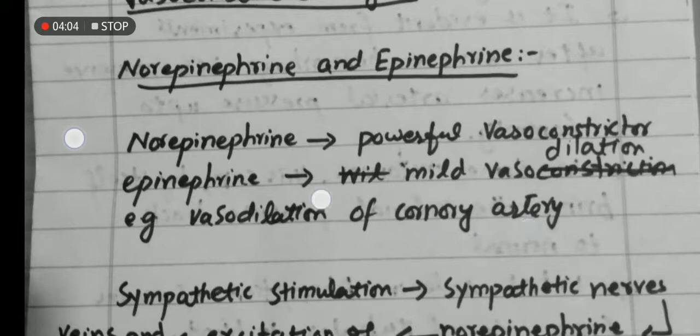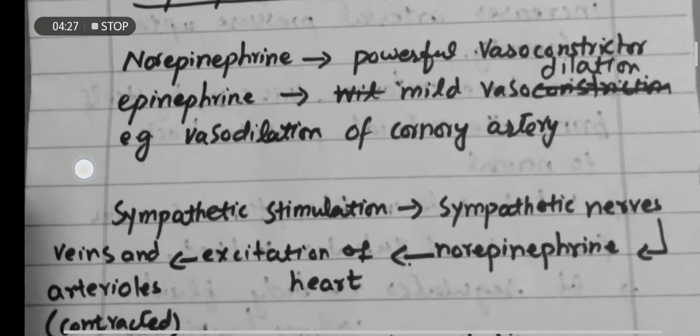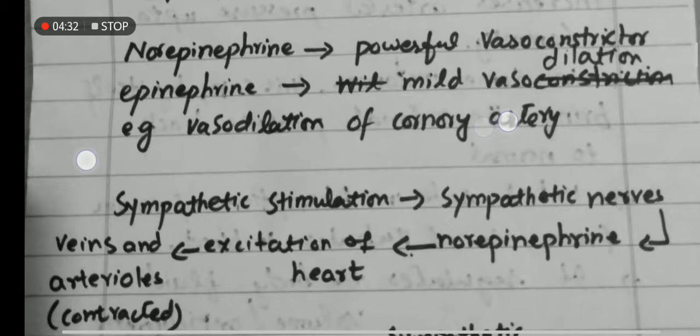Metabolism of the body increases, so the cells or tissues of the heart also need more oxygen for metabolism. So vasodilation of coronary arteries occurs to provide blood to all tissues or cells of the heart.